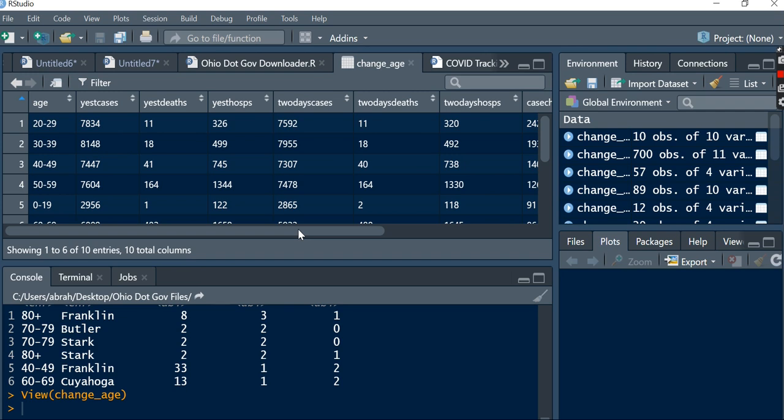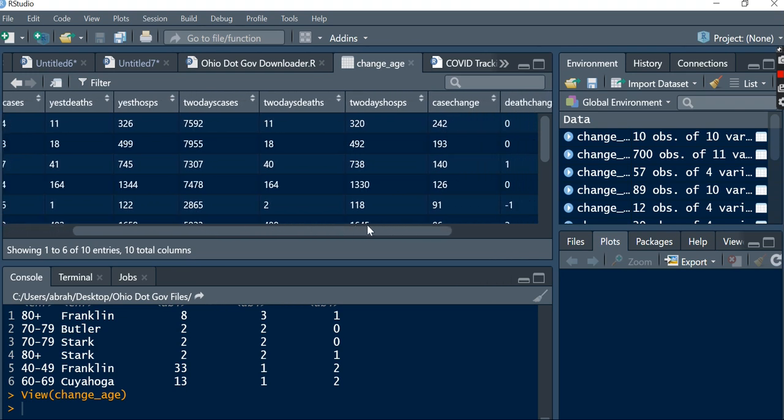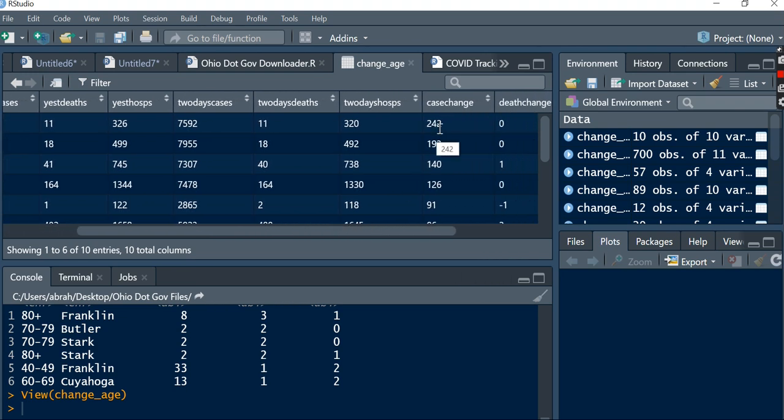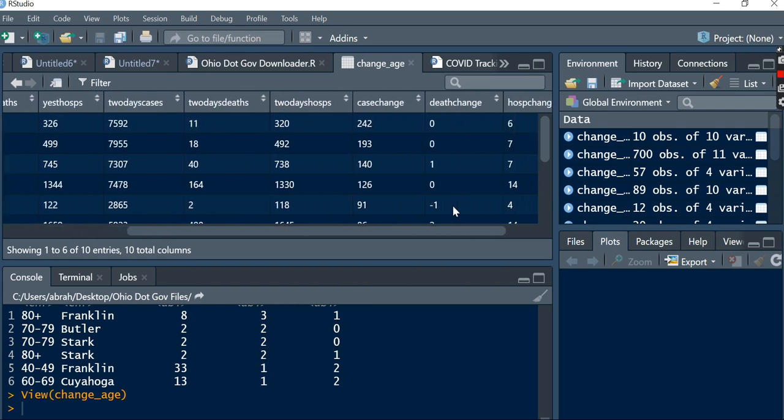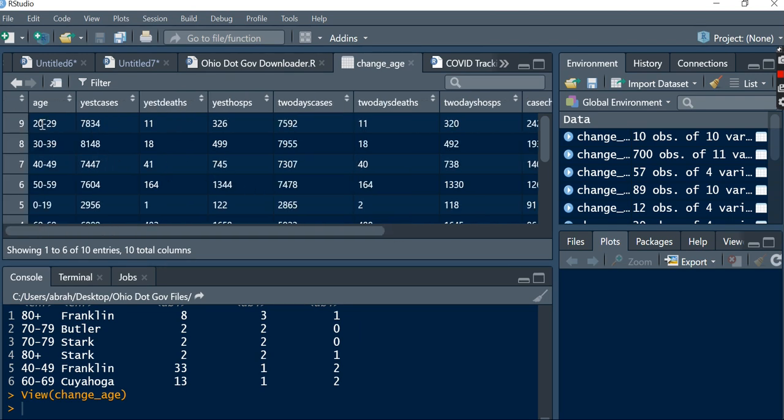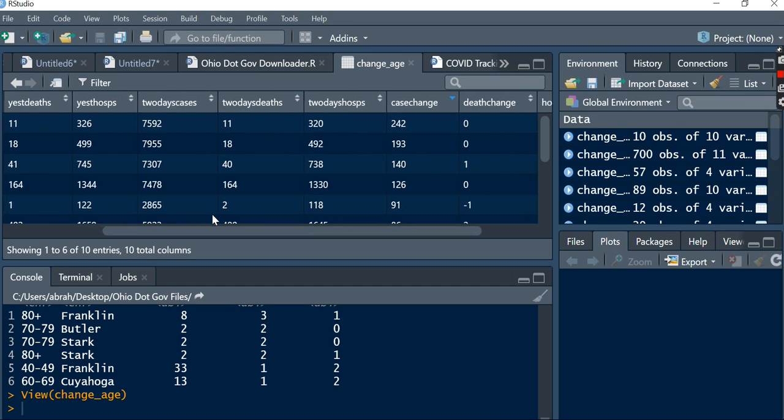I am not Mike DeWine. I will not make you do the math because I can just scroll over here and see that that is a change of 242 cases for this particular age group. And I've actually sorted, and you can sort within this our output. You can sort so that we're looking at descending case changes. So 242, 193, 140, 126 increase in cases, and that is in most of our younger demographics. So 20 to 29, absolutely, they are getting the greatest increase in cases, and that's been the case for many of the most recent days.